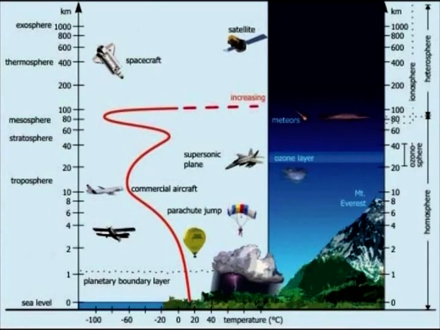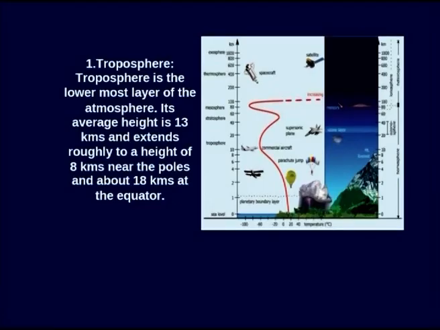Children, observe this image. This is the sea level. Above the sea level, the first layer is troposphere on the surface of the earth. Next comes the stratosphere, which is the upper layer of atmosphere above the troposphere. Exosphere is the topmost layer and below lies thermosphere.